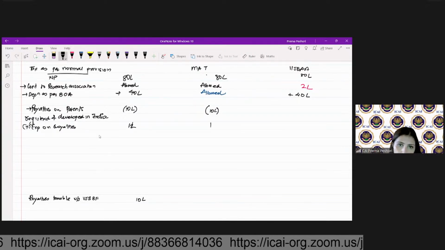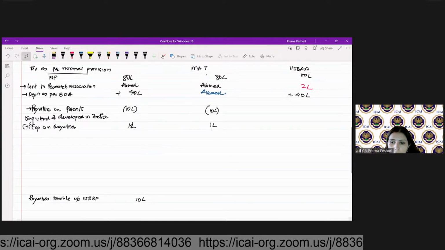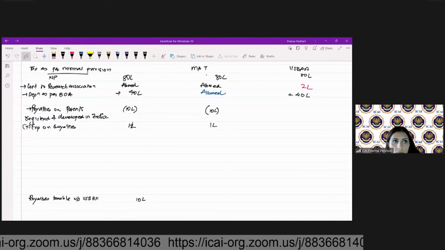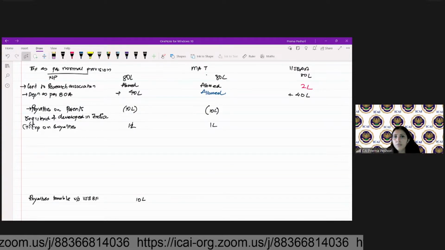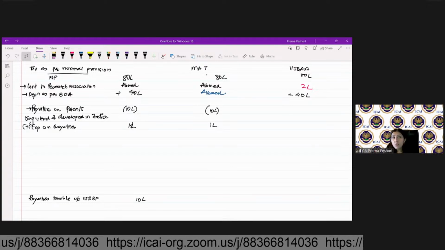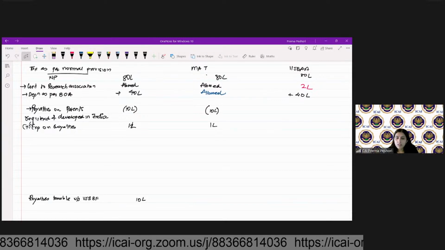So 1 lakh will also be added. How about under 115 BAA? Under 115 BAA, whether it will be taxable at 22% or whether it will continue to be taxed at 10%.